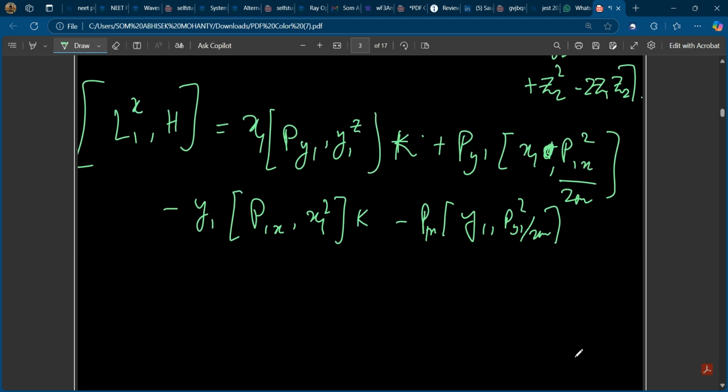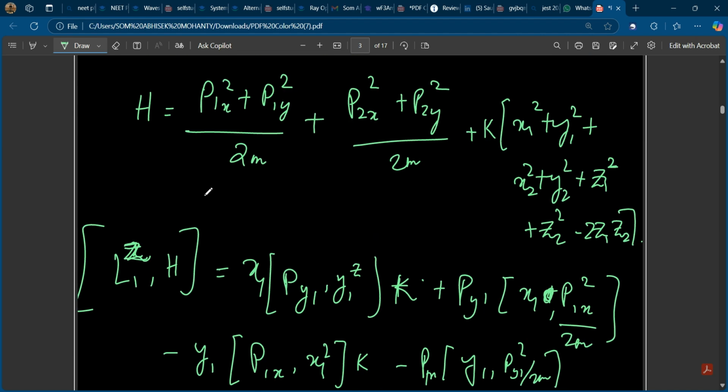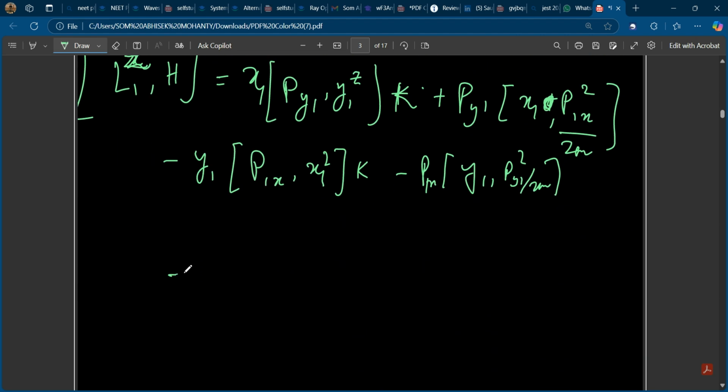So if you actually try to solve it, so this is L1z, sorry, L1z. If you actually try to solve it, you will get 0. All right, because I have taken it L1z. Sorry, my bad. It's L1z. So this will actually become 0 if you expand all of this. So L1z commutation with H is actually 0.